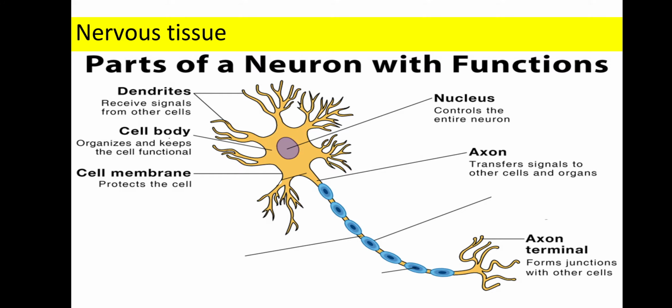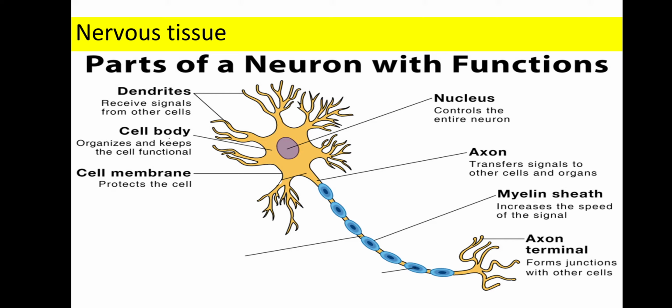Next you have the axon fibers. They end up in a structure which is called the axon terminal, which forms the junctions, and the junction formed by these axon terminals and some other dendrite is called a synapse or synaptic junction.